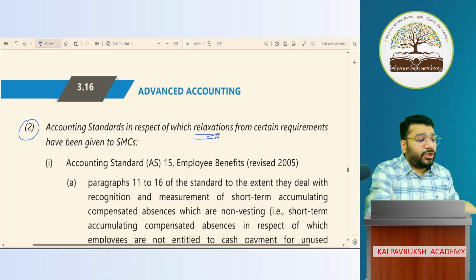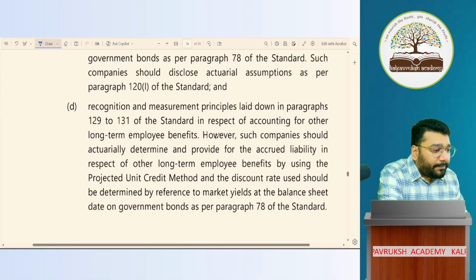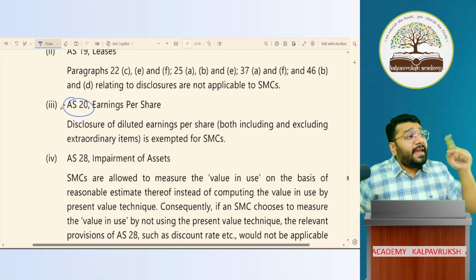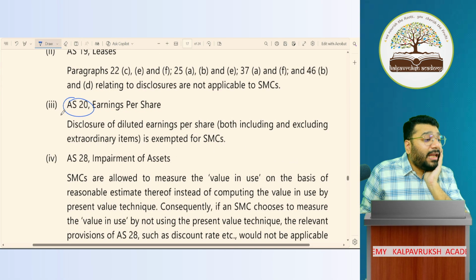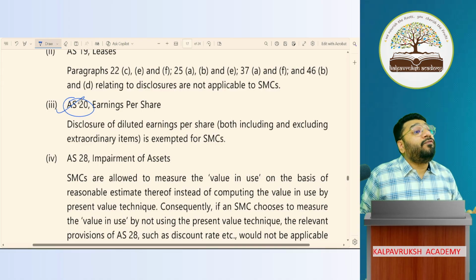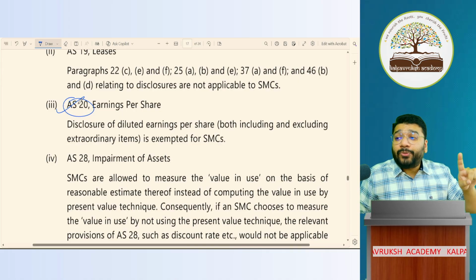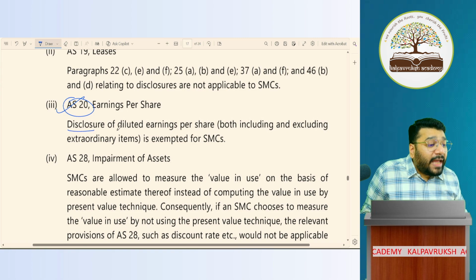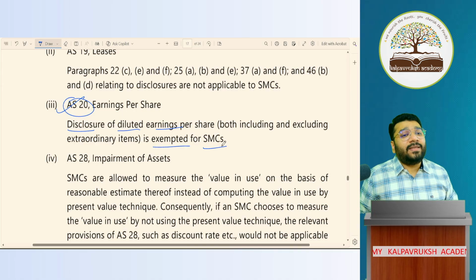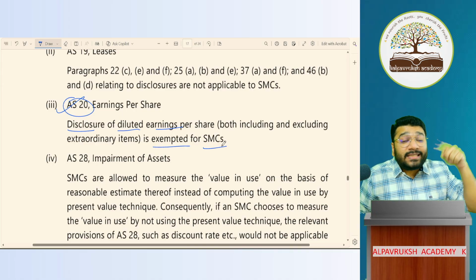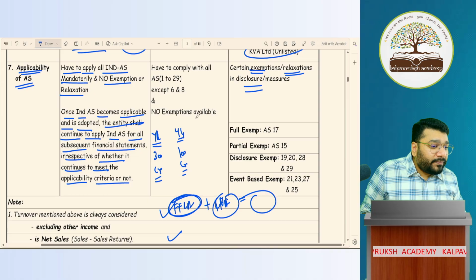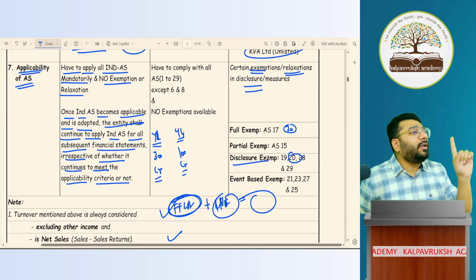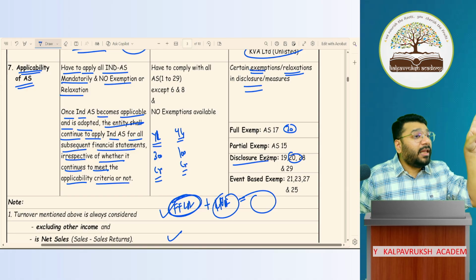After mentioning point number 1, they've directly gone to point number 2, which talks about relaxations. In relaxation, what I observed was they mentioned AS20. Now, AS20 earlier in the regular video, I mistakenly classified under full exemption. But for AS20, there is no full exemption. We have only a disclosure based exemption. Disclosure of diluted earning per share is exempted for SMCs. Therefore, I've reclassified AS20 under disclosure based exemption. Got it, not got it? So this one mistake in the regular video I've corrected here.